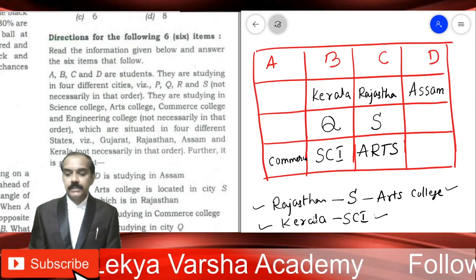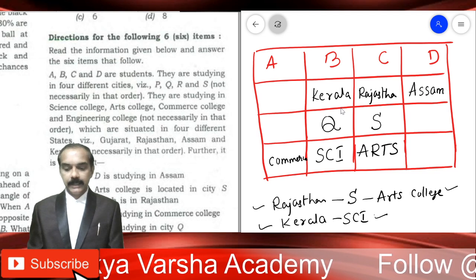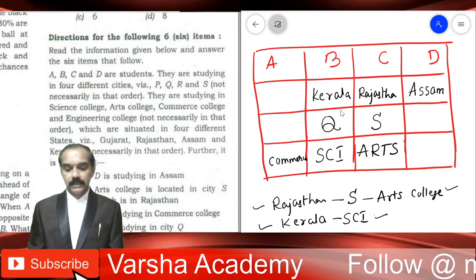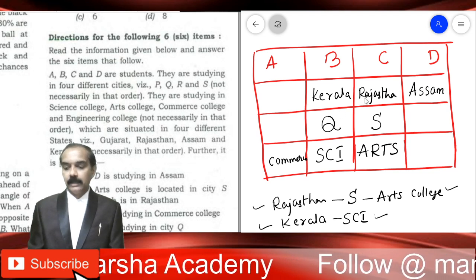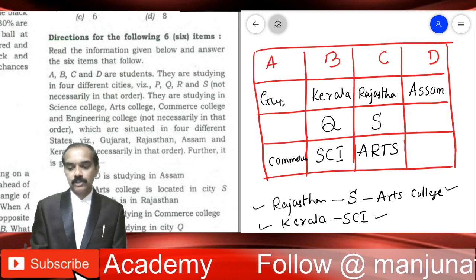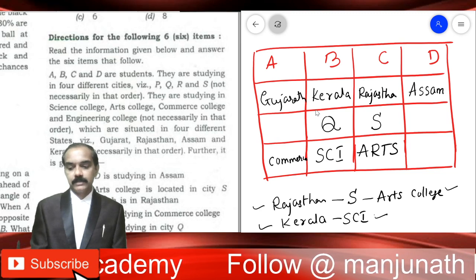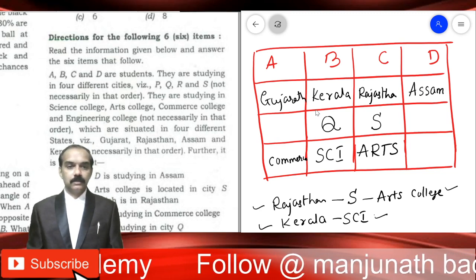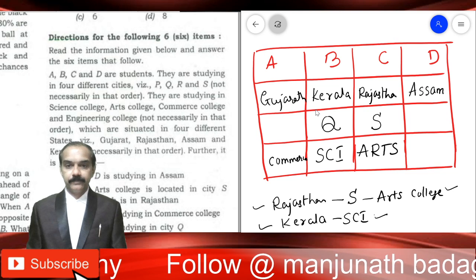See here, which are the four states? Gujarat, Rajasthan, Assam and Kerala. Kerala, Rajasthan, Assam is already over. We are left with only Gujarat, and that will automatically come here. This is how you will have to do the smart work and fill up all the remaining cells, right?